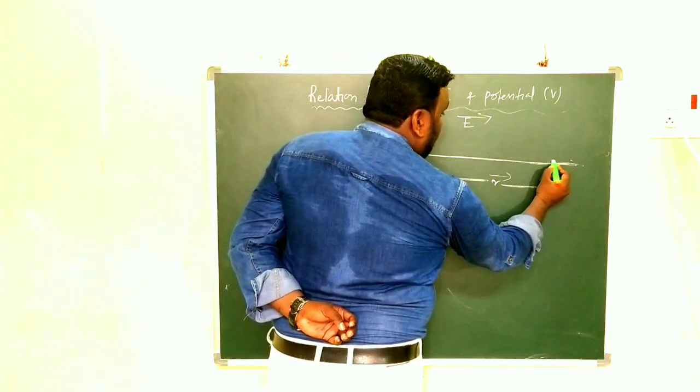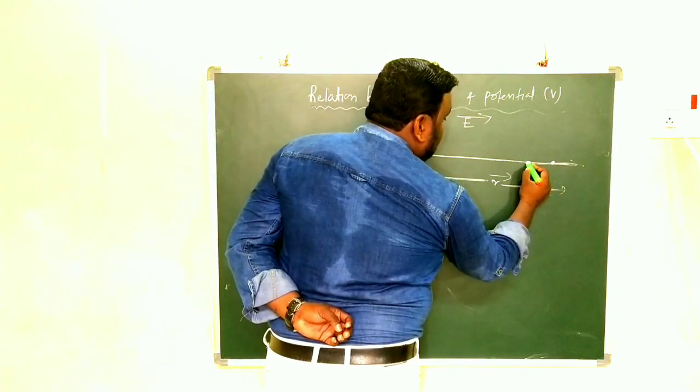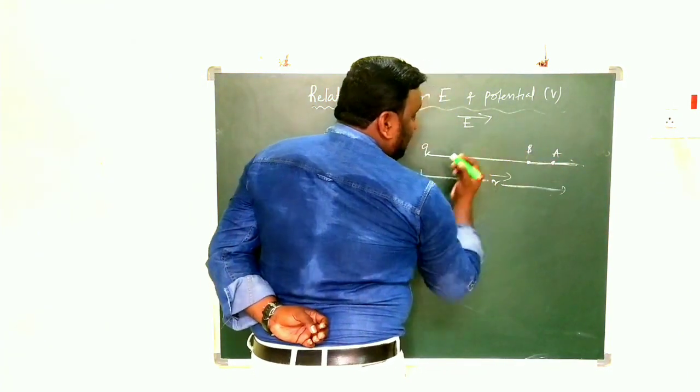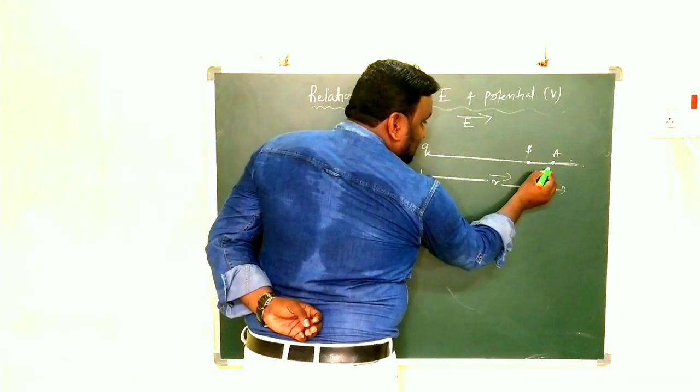Now we want to move a unit positive test charge from A to B, and we have selected 2 points.